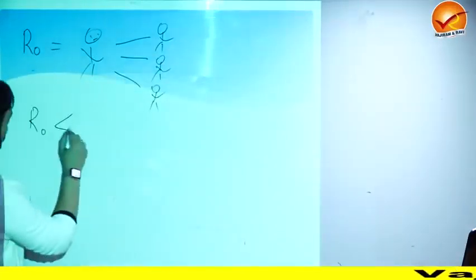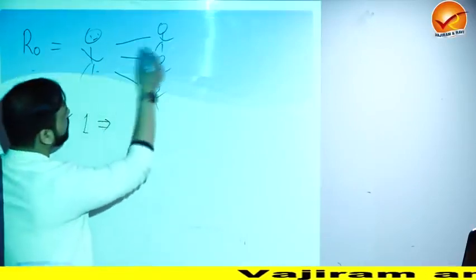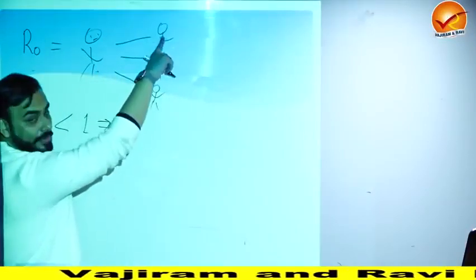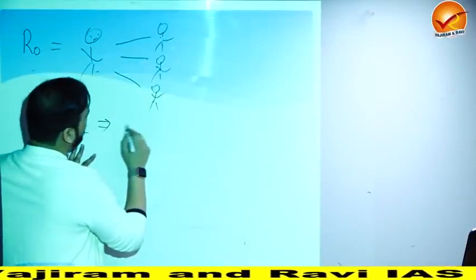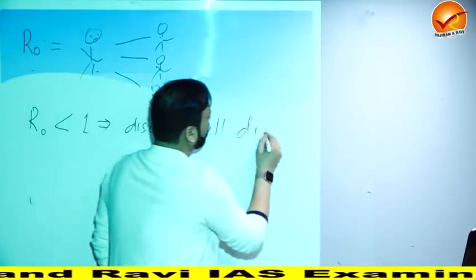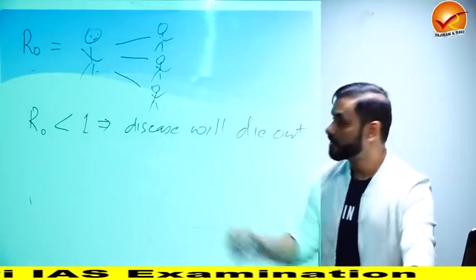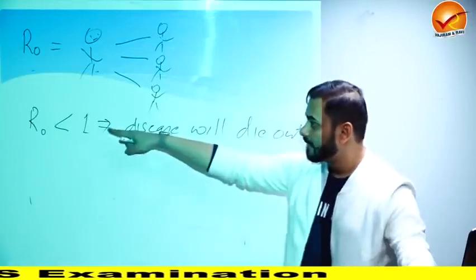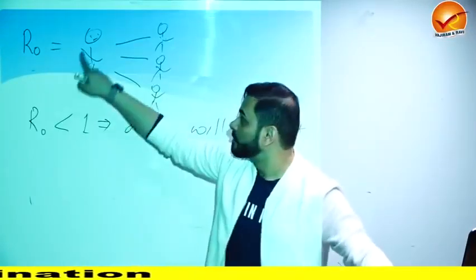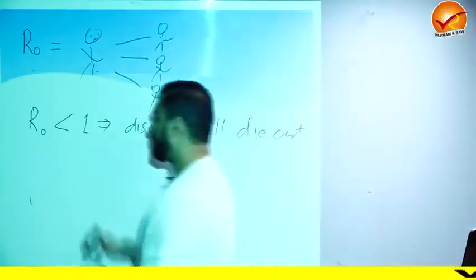So if the reproduction number is less than 1, which means one person is infecting less than one person, which means he's not even infecting one person properly, that means the disease will die out, which means COVID would vanish because the person is not infecting others. If R0, the reproduction number, is less than 1, one person is infecting less than one person, so the disease will be wiped out.